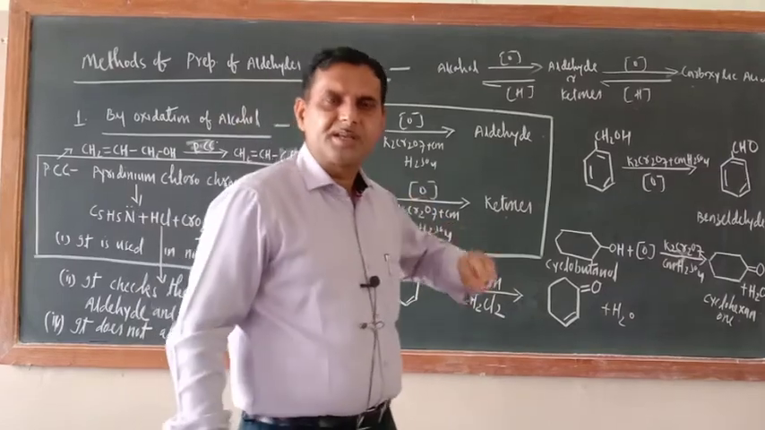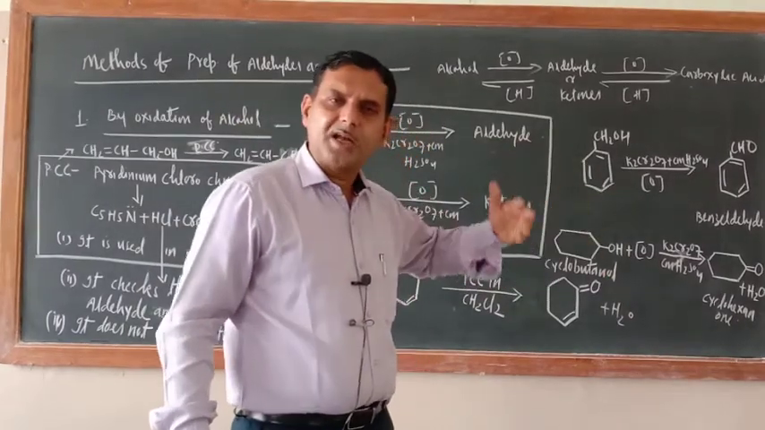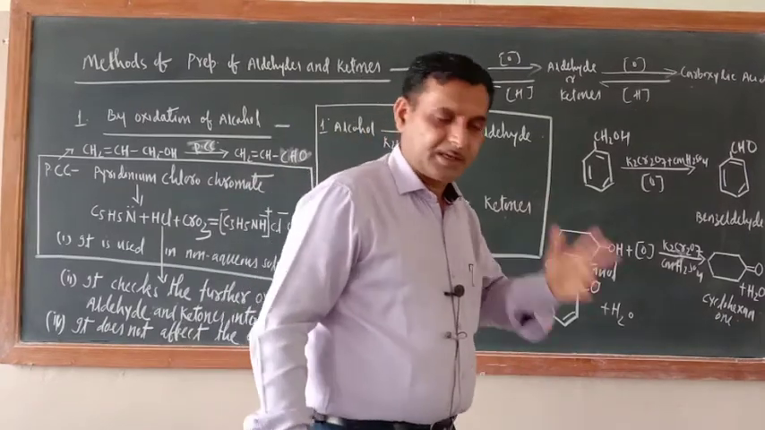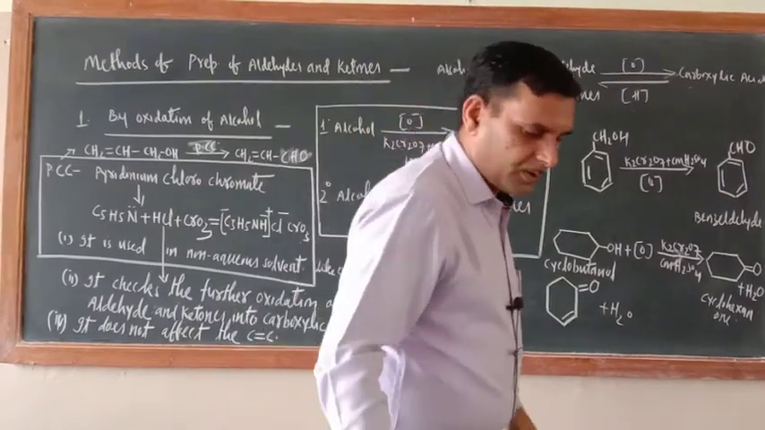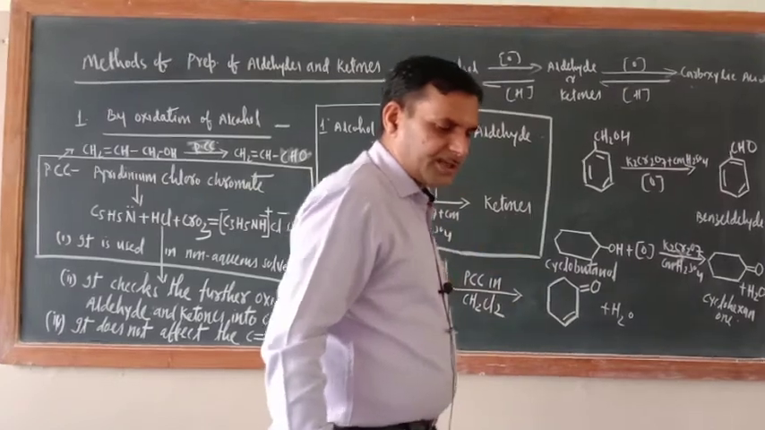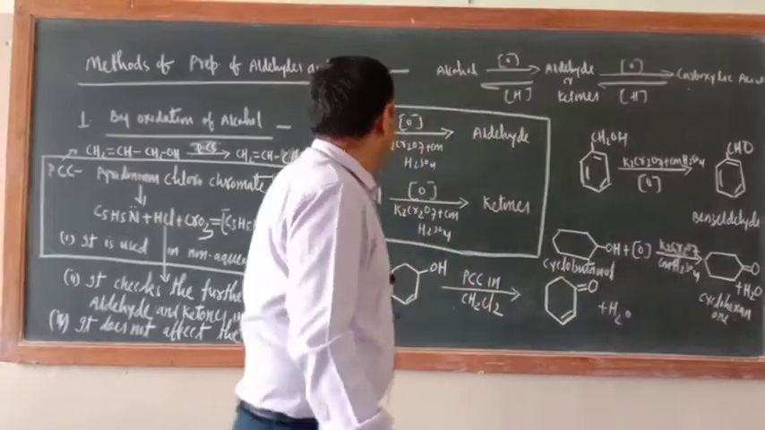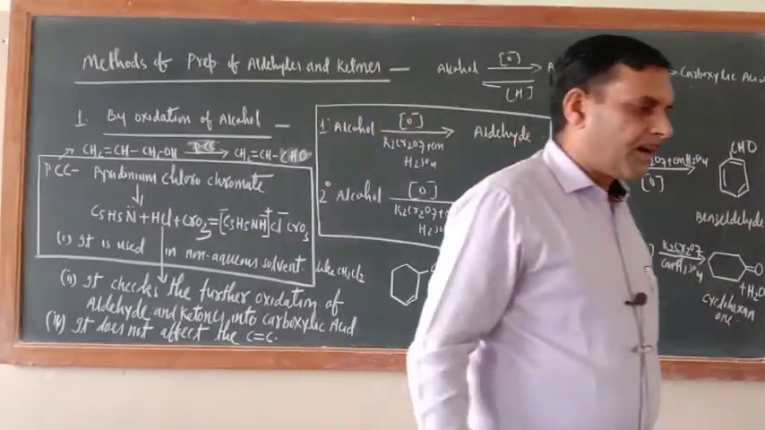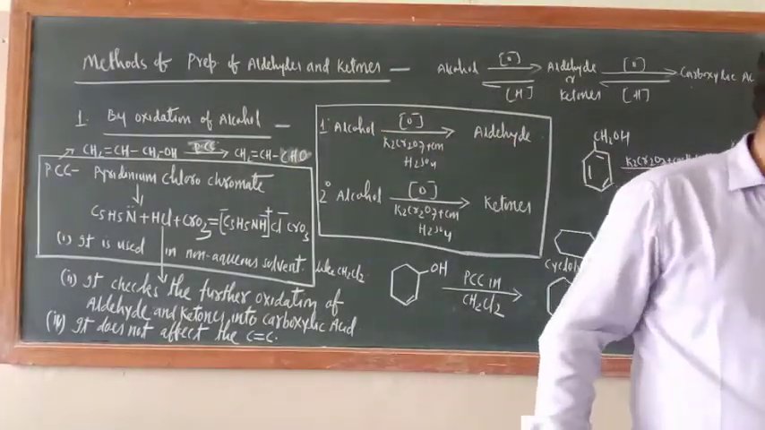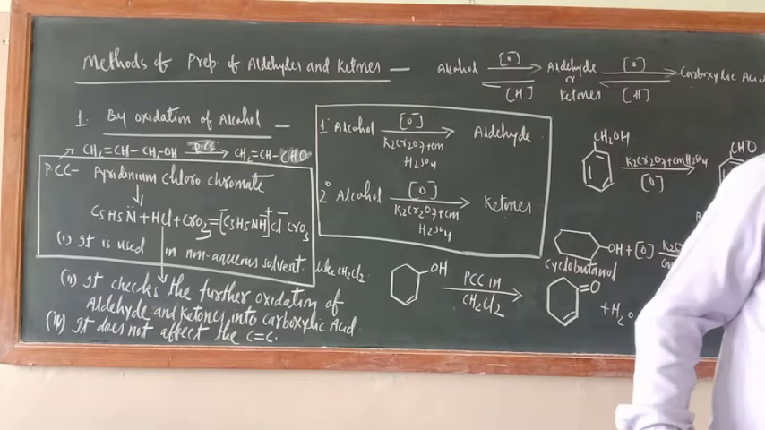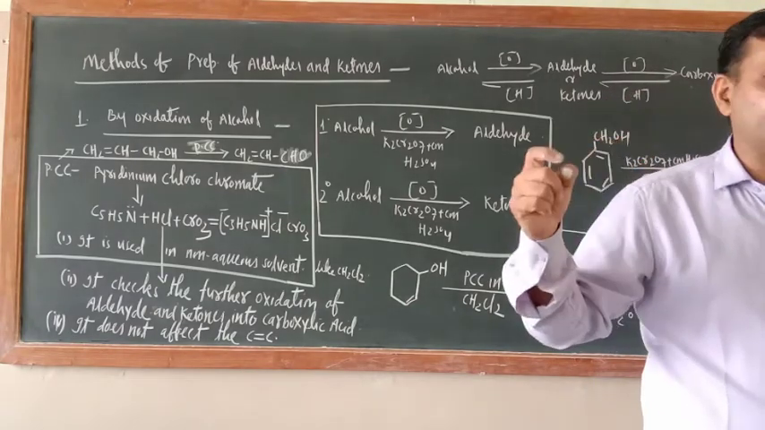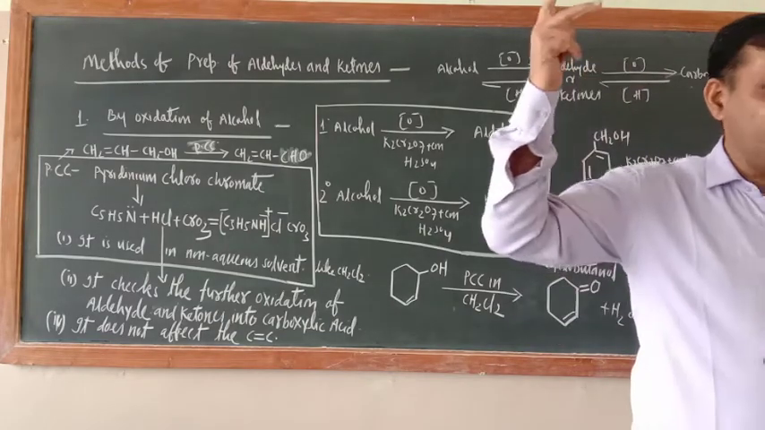It will oxidize alcohol into aldehyde and ketone stage only, and it will not affect the carbon-carbon double bond. So now this method is completely completed. Remaining, this one I already taught. Next method, according to NCERT, is the second one: dehydrogenation of alcohol in presence of copper powder at 573 Kelvin. That reaction we have also completed.